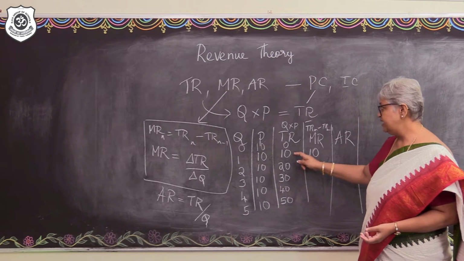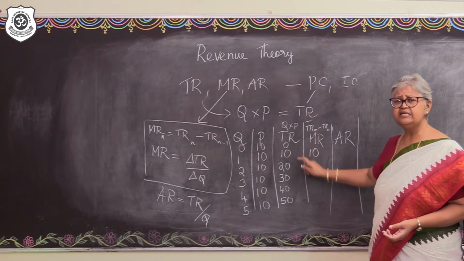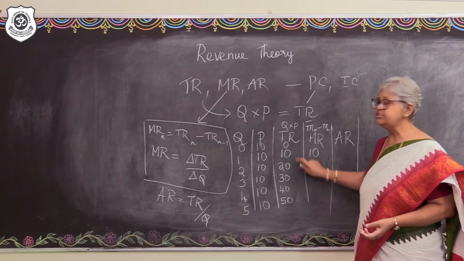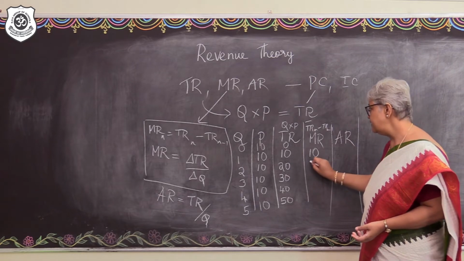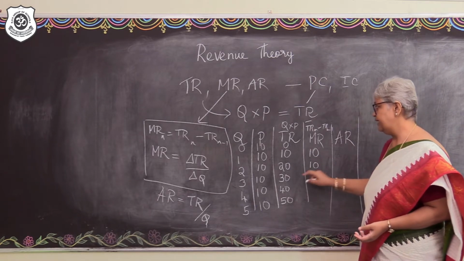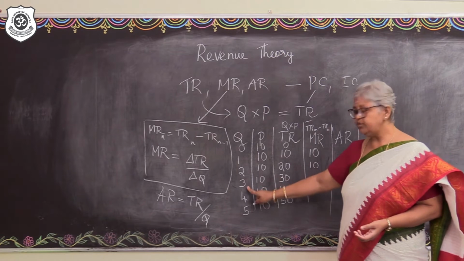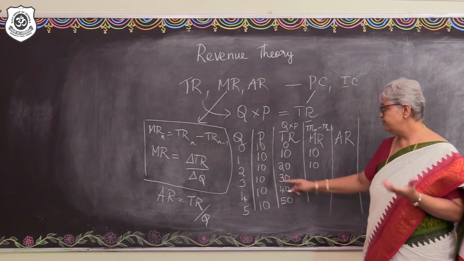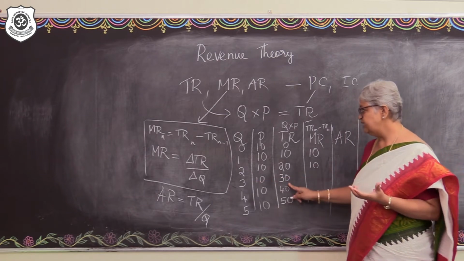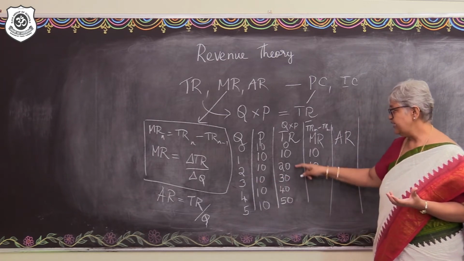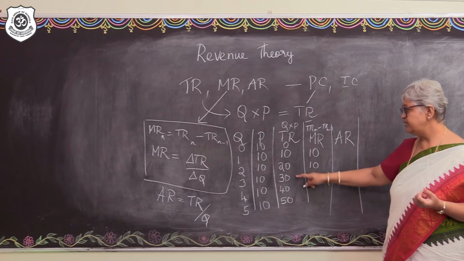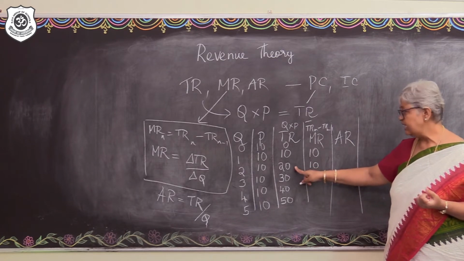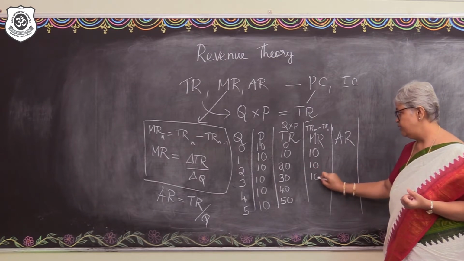So, 20 minus 10 will be the additional revenue generated, or the marginal revenue. The MR will be 10 again. And then the third unit is sold at the same price, 10, and the total revenue generated is 10 into 3, that is 30. So the rate of change in the total revenue is 30 minus 20 and that will be 10 again.